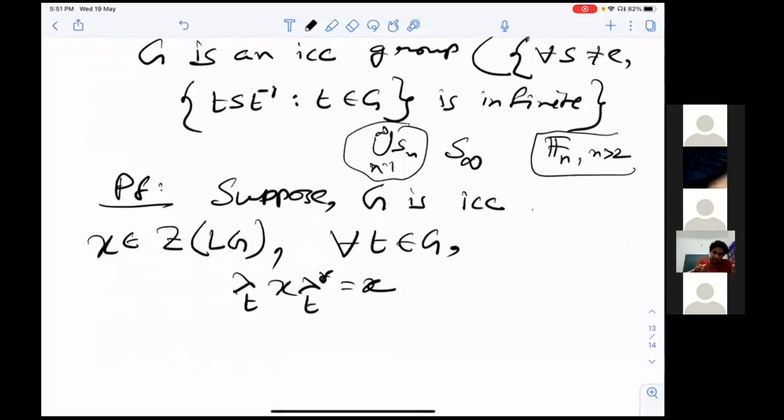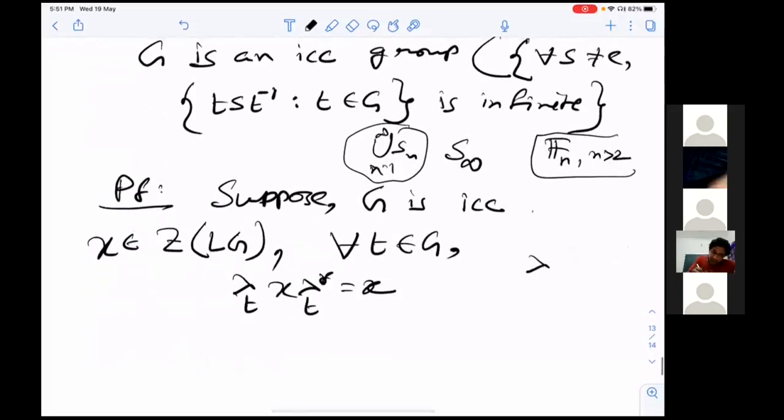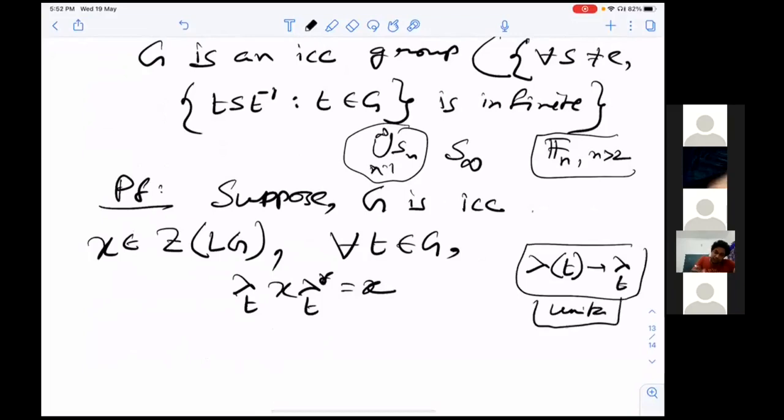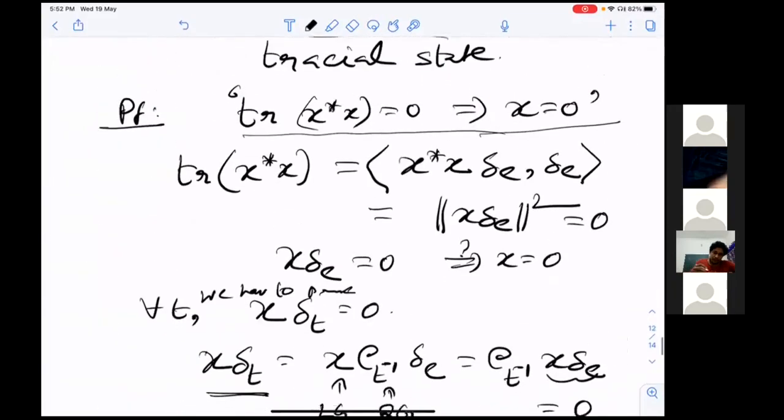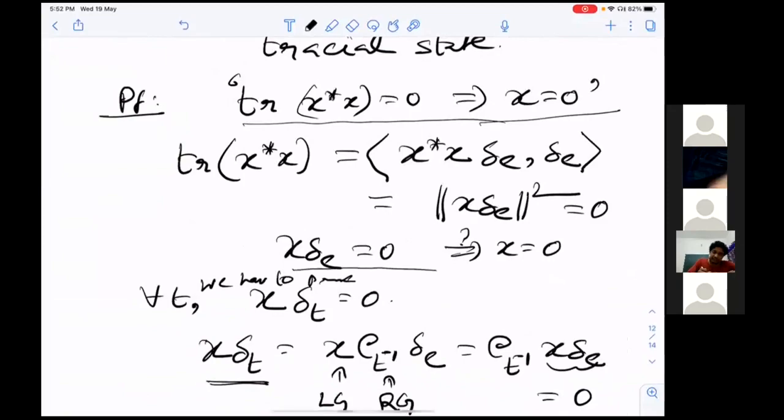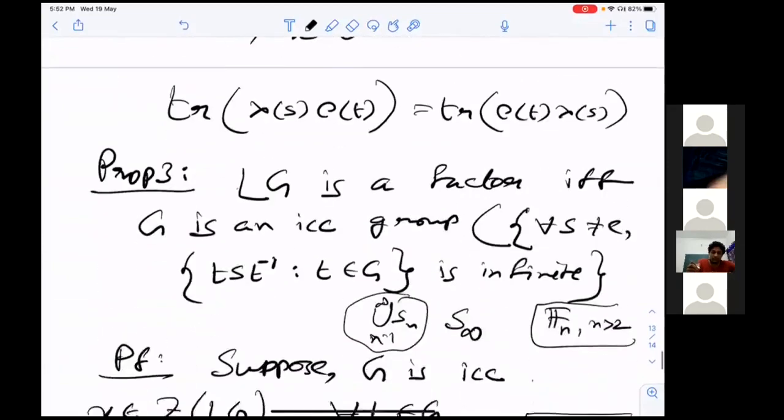Because you remember I told that lambda T, I'm writing lambda of T as just lambda sub T, is unitary. Therefore, it is in the center, so it will commute. X will go here, lambda T will come here, and it is unitary, so it will be true for all T in G. Now you have to notice that here I have proved that X delta E equals 0 implies X equals 0. That is very important.